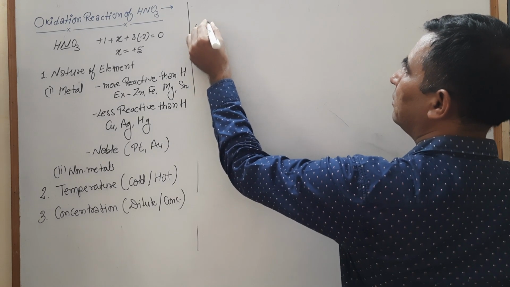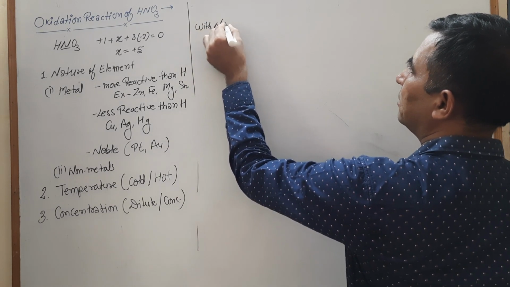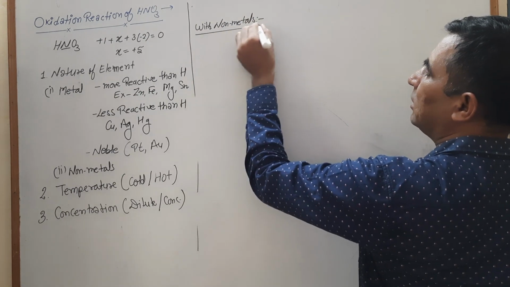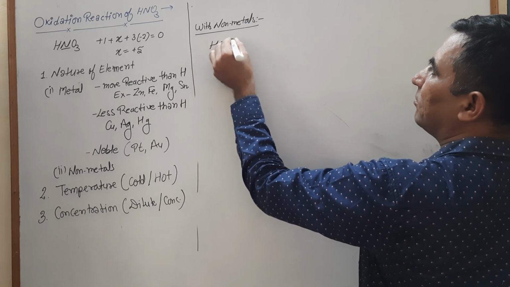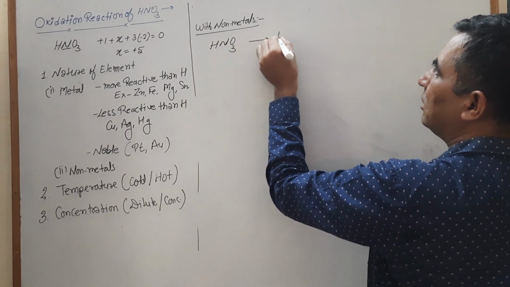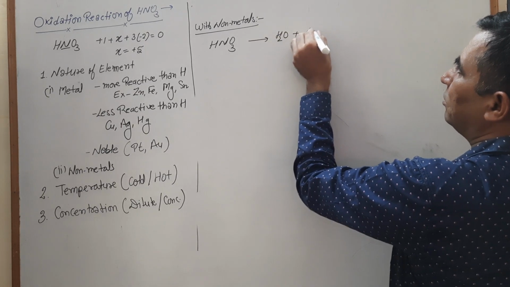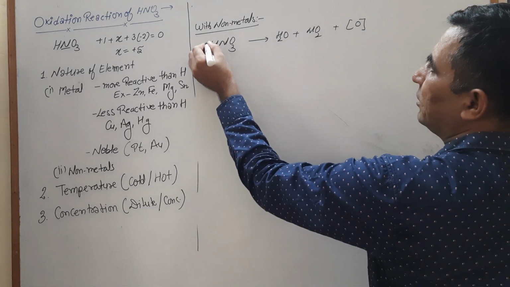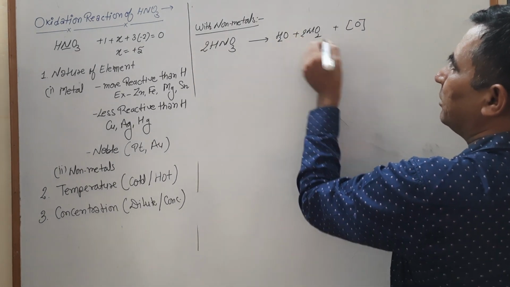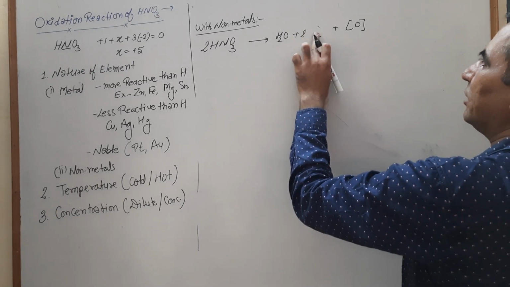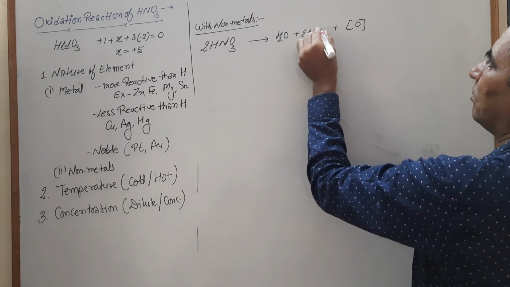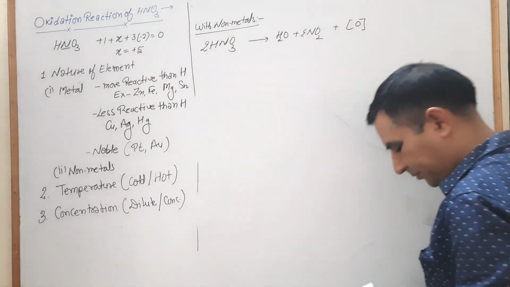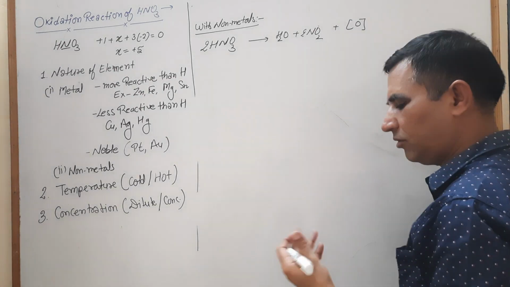With non-metals. This one is our master reaction. Which one is that? HNO3 converts into H2O, NO2 and oxygen. To balance this equation, we multiply by 2, and this one is also multiplied by 2. This one is the 2HNO3 giving 2NO2. So this one is the master reaction. With the help of this master reaction, we balance all these.